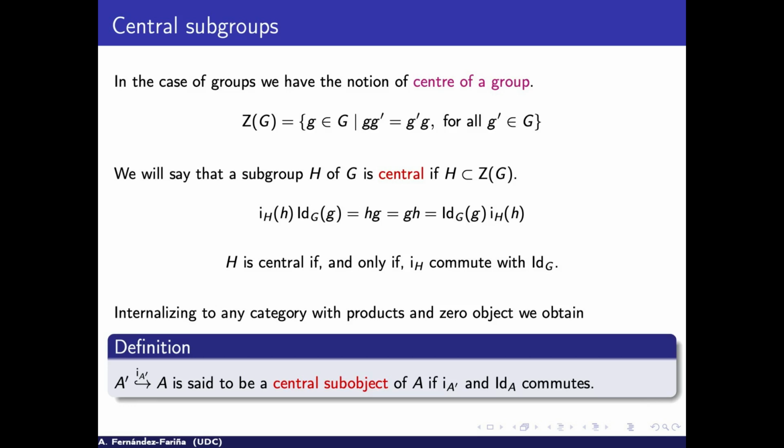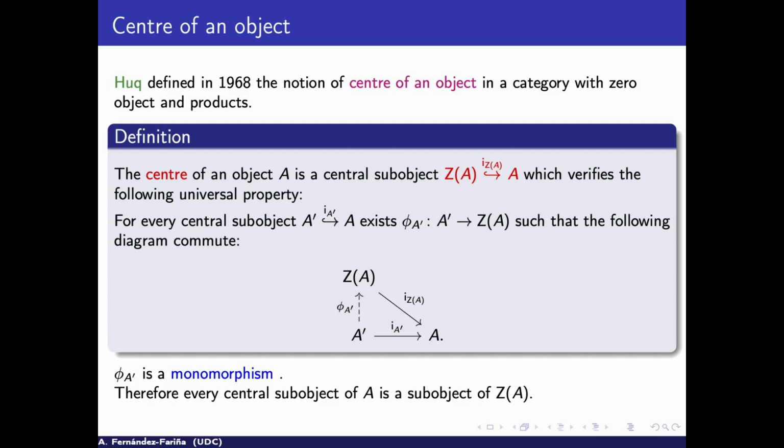So that seems to be a universal property. So we can define, and Huq defined in 1968, the idea of center of an object in a category with good properties. In this case, with zero objects and products. And it will be a central subobject such that it is the final central subobject in the category of central subobjects. In this case, we have the definition of center that we will talk about in the category of Breit-Cross models. This is for the idea of trying to find this kind of abelian